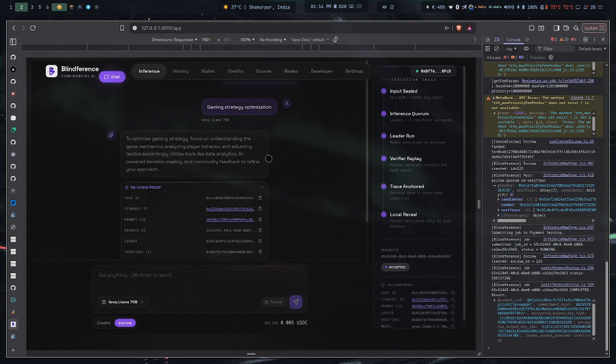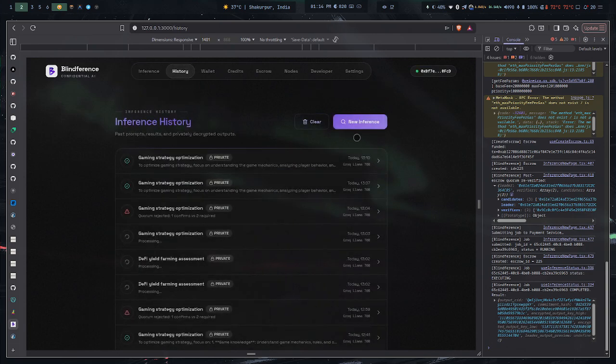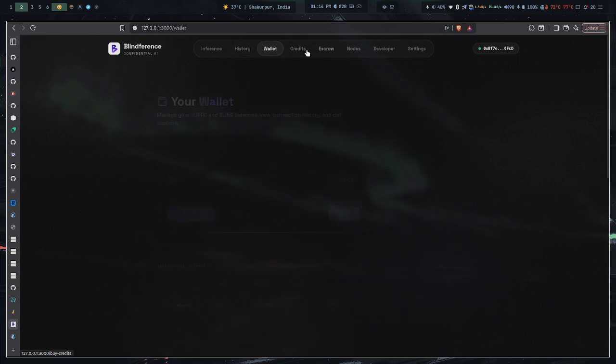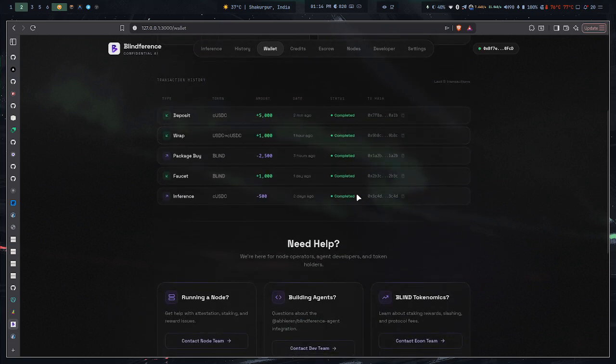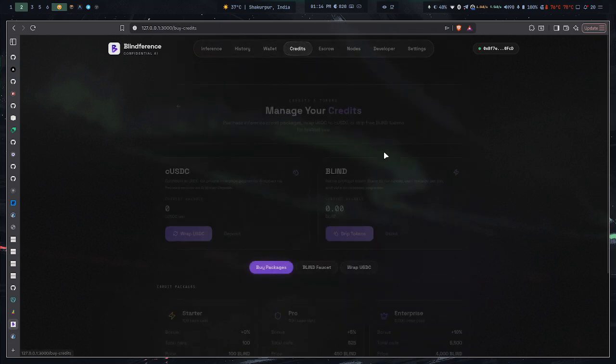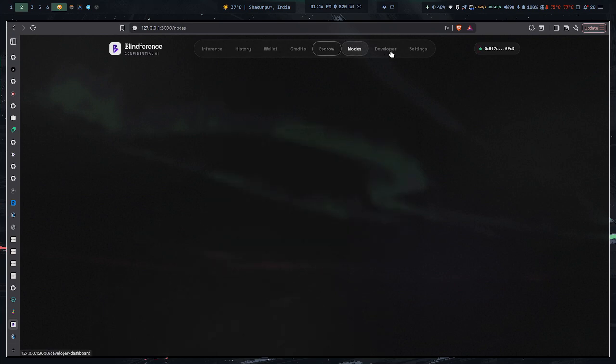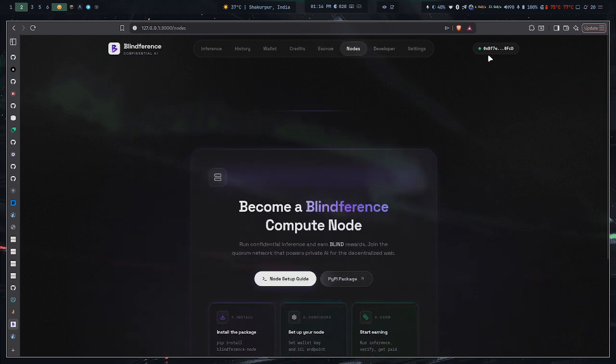Again, there will be history associated with it. If you want to see what inference you did, you can see it here. Then there will be a wallet, showing how much money you have, the transaction history that you did, and credits, and you can also try the escrow one if you want. And there's nodes. If you're a node, then you're going to see something like this.